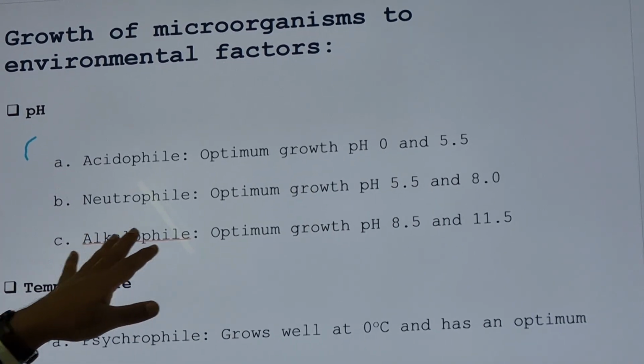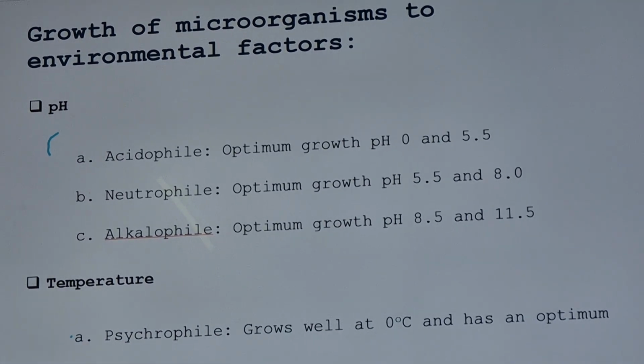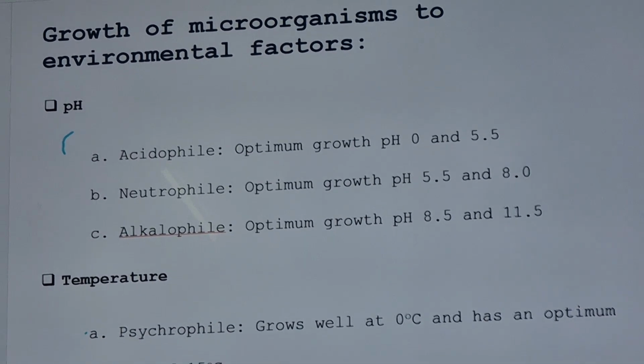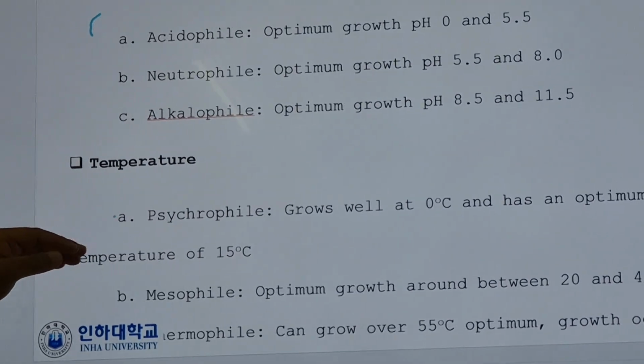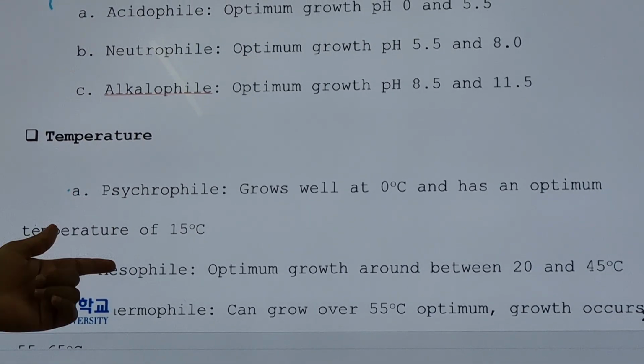They can grow easily in alkalophiles and in this range 7.5 to 8. Okay. Now come to the temperature. Again we have categorized bacterial atmospheric condition into 3 categories.